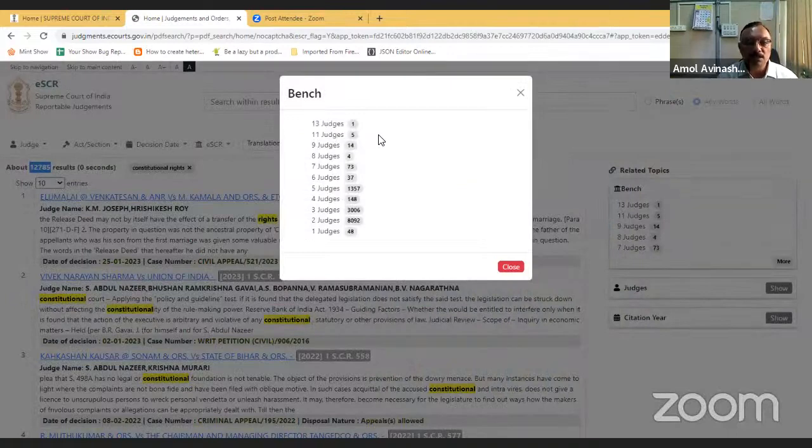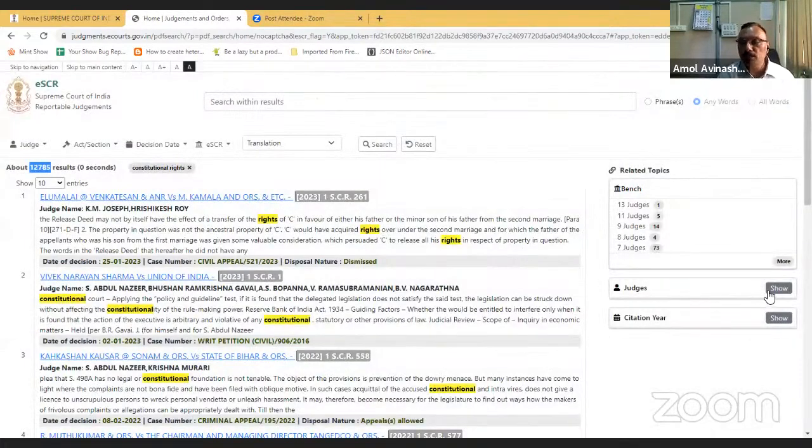benches, 13 judge bench or 11 judge bench, 9 judge bench. Same here for judge wise.